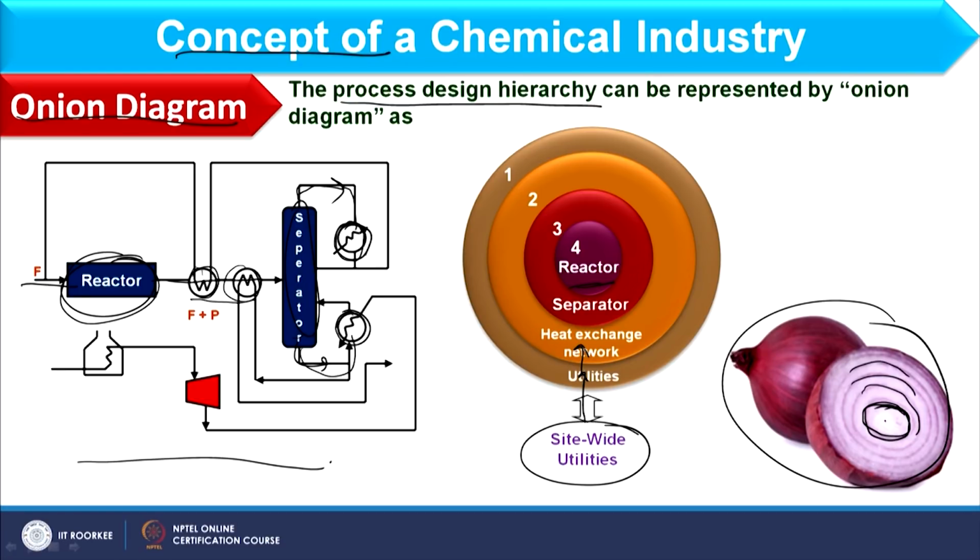Now, how I have given this numbering: as I have discussed, the reactor is the core of the chemical industry, so in discussion that comes first. But here, the number I have given is the last number, because that would be the innermost part. When you peel an onion, you first remove the uppermost part, then you keep on removing till you reach the core.